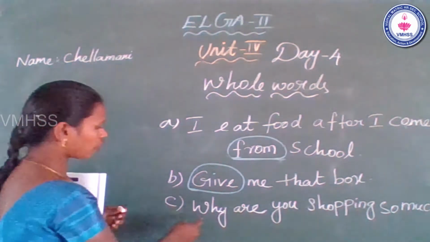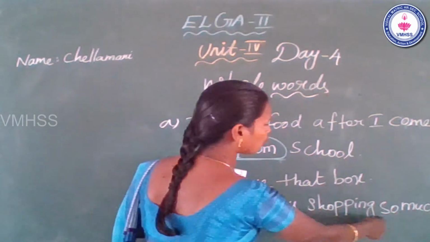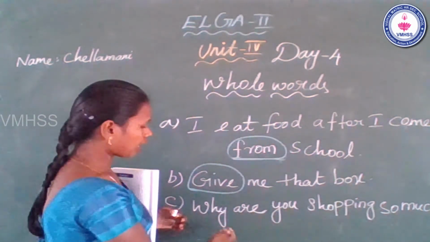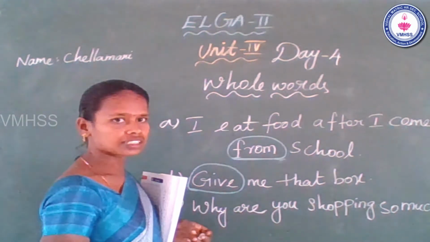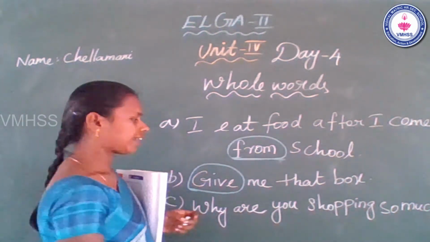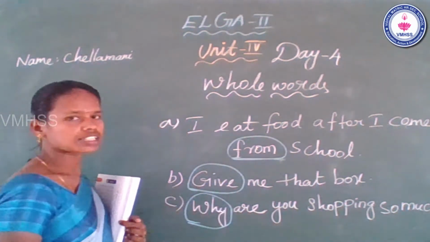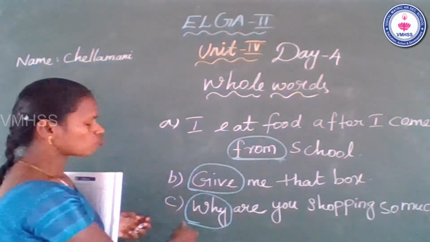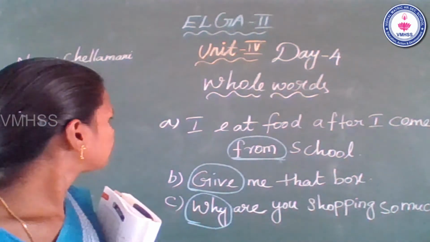Yes, why. Why are you shopping so much? You can circle the word why. It's one of the whole words. Okay, you can circle the whole word why. Is it clear? Now go to the fourth one.